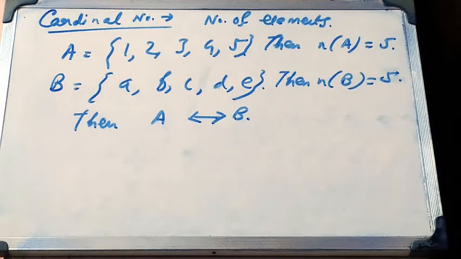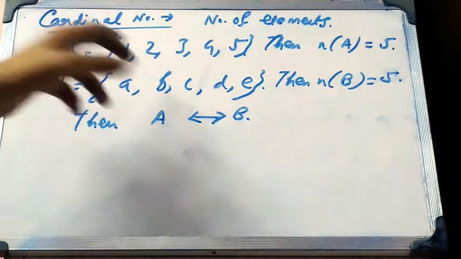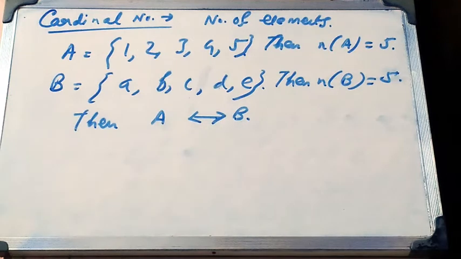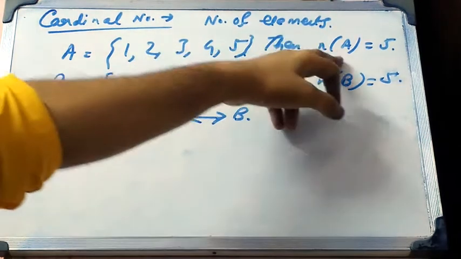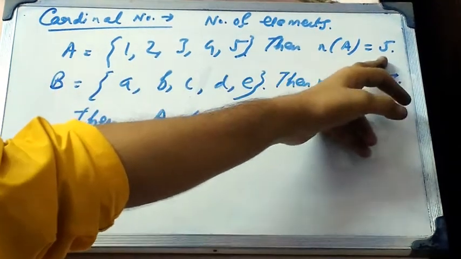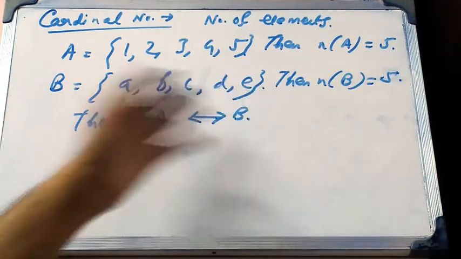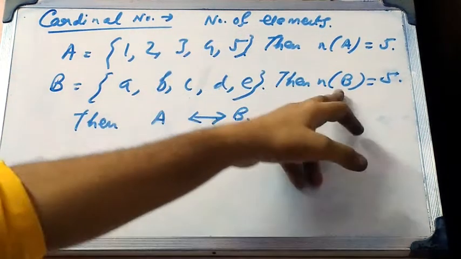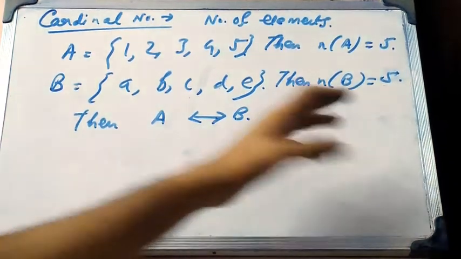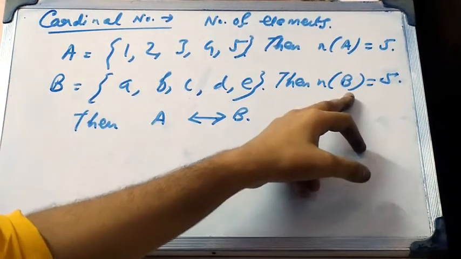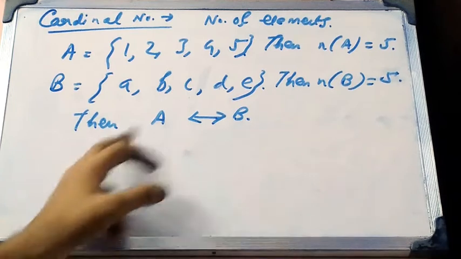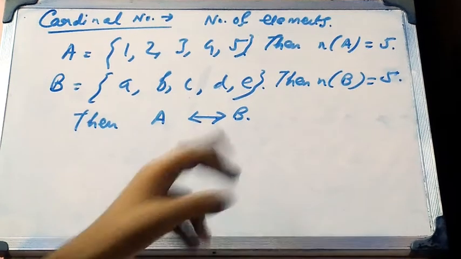Now A is a set that contains the elements 1, 2, 3, 4, 5. So the cardinal number of the set A is 5. Also B is a set which contains a, b, c, d, e. That means there are 5 elements, so the cardinal number of B is also 5. Now the cardinal number of A and the cardinal number of B are equal. That means A and B are equivalent sets.